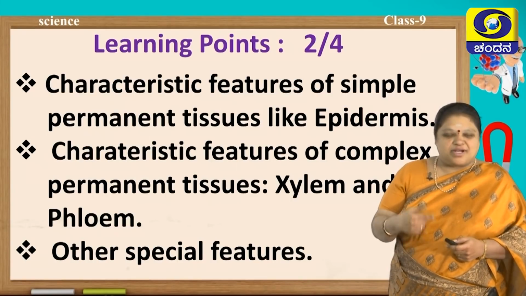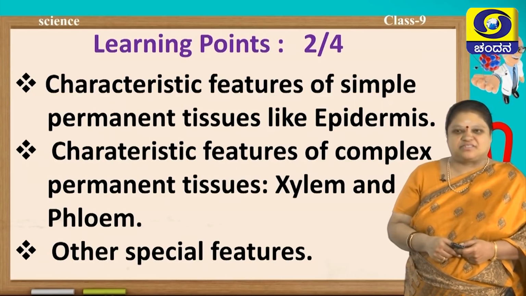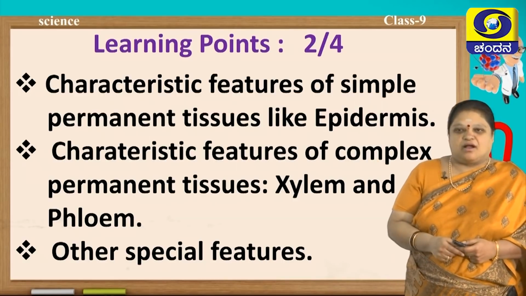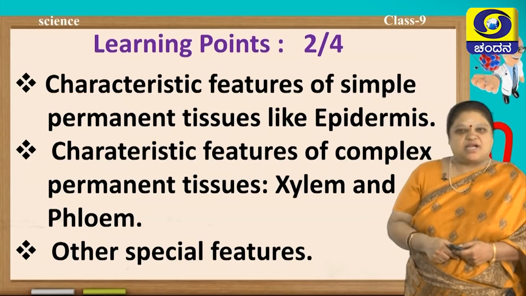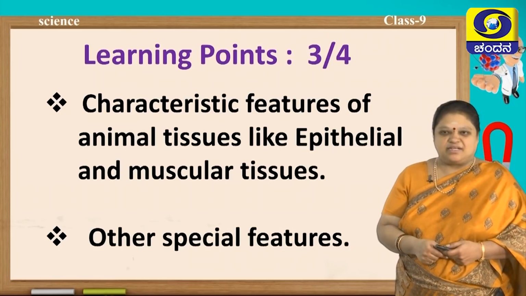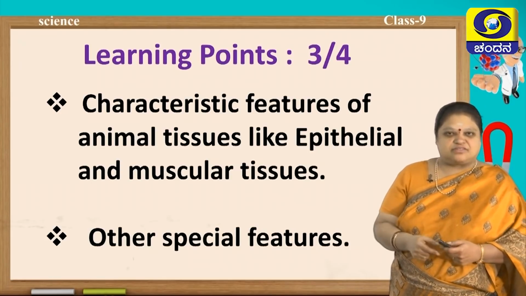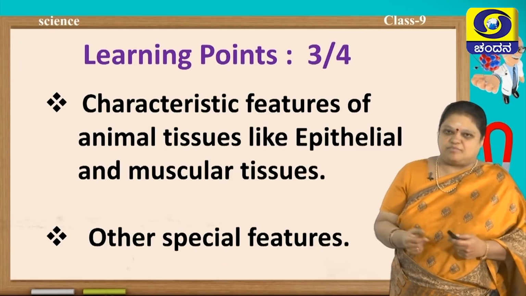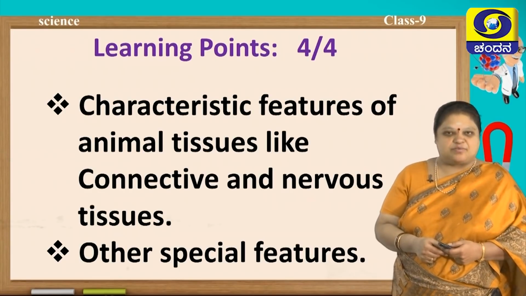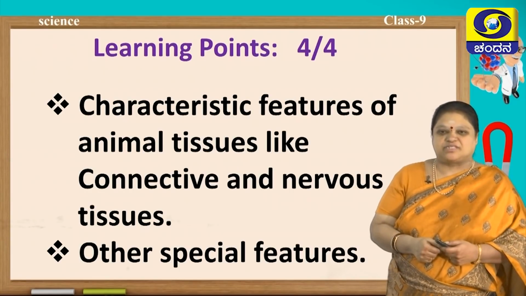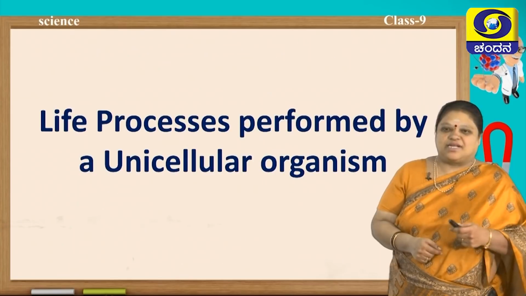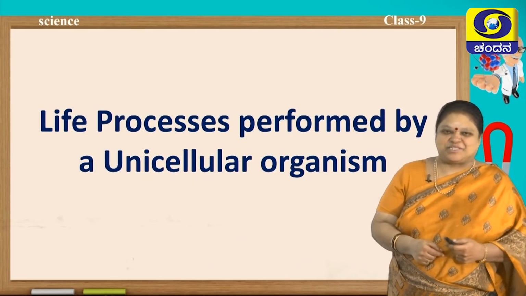Now, the learning points in the next class will be about the characteristic features of simple permanent tissues like epidermis, characteristic features of complex permanent tissues like xylem and phloem, and also its other special features. In the third session, I will be teaching you characteristic features of animal tissues like epithelial and muscular tissue and its other special features. In the fourth session, we will be studying about the characteristic features of animal tissues like connective tissue and nervous tissue and other special features of it. So, let us jump back to our session today.